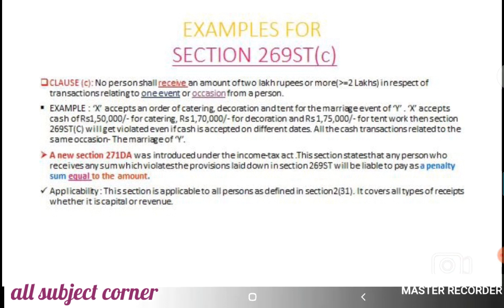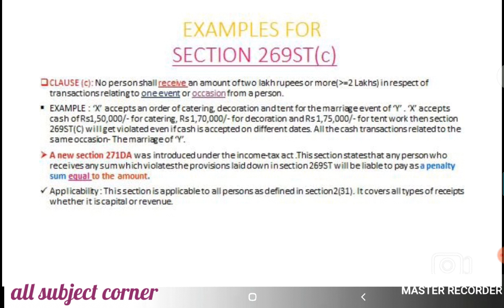X accepts cash of rupees 1,50,000 for catering, 1,70,000 for decoration and 1,75,000 for tent work. Then Section 269ST Clause C will get violated even if cash is accepted on different dates, because all the cash transactions are related to the same occasion, like the marriage of Y.